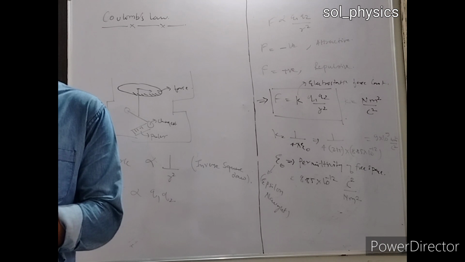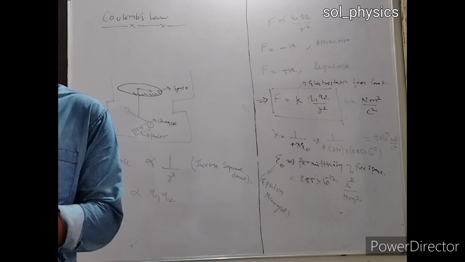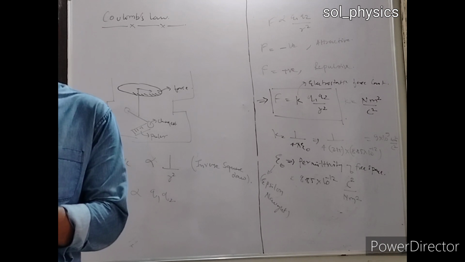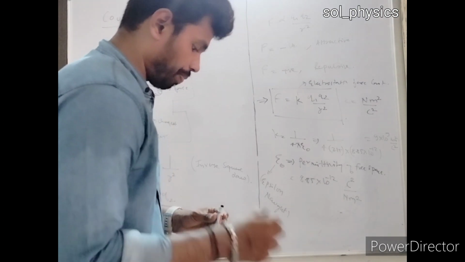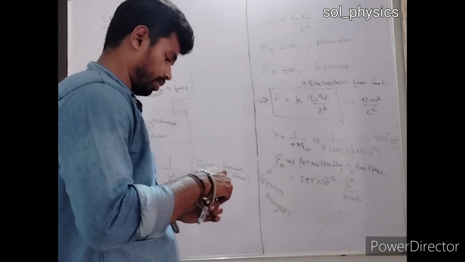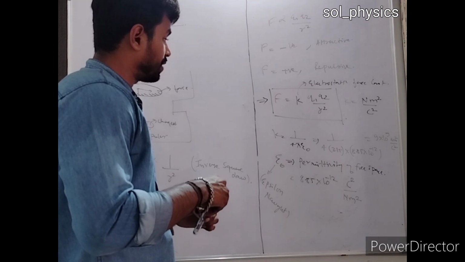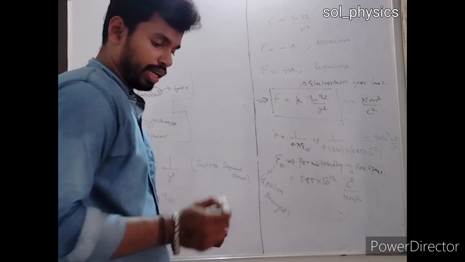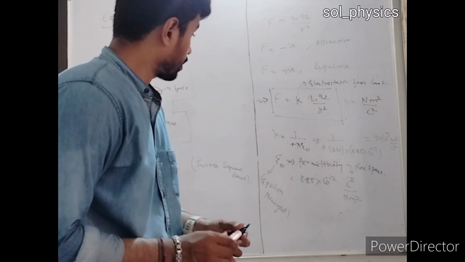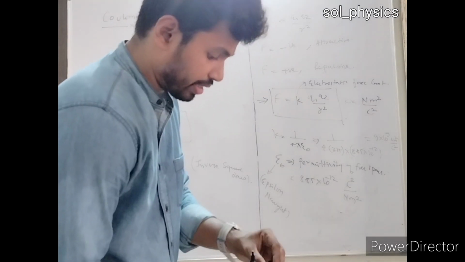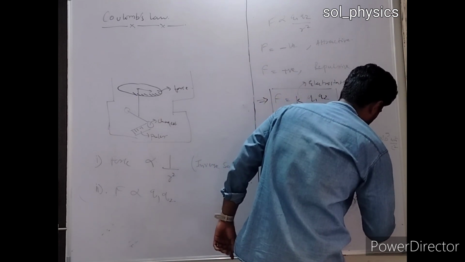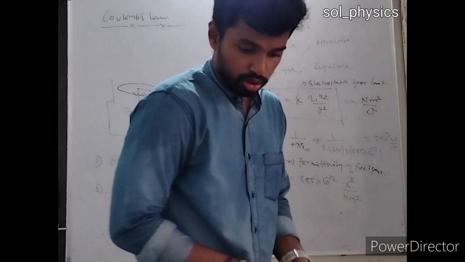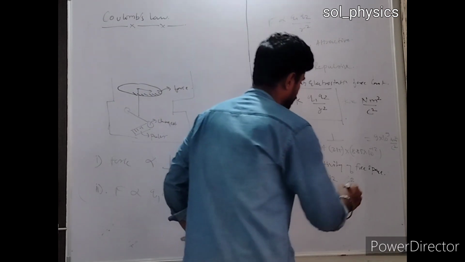But main part आपको क्या देखना है कि absolute permittivity of free space reflects the strength of that particular electric field in the particular medium. So if I am taking a free space, that means my medium is vacuum. Just hold me a minute.